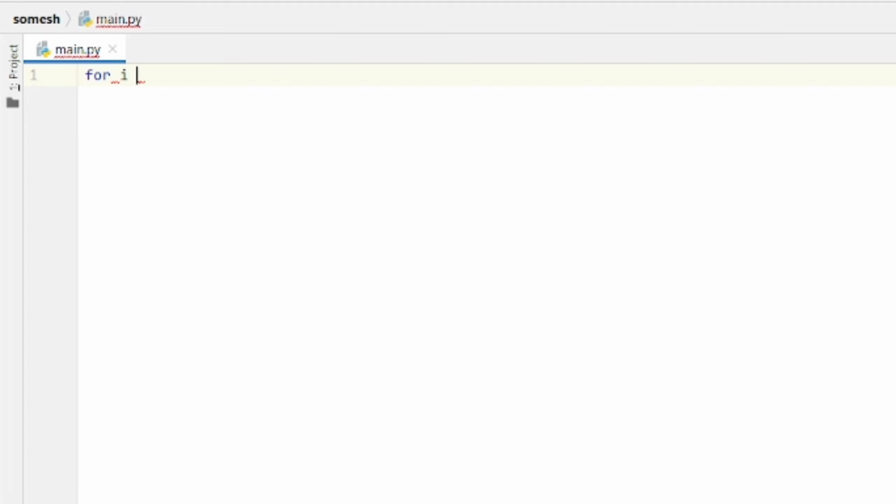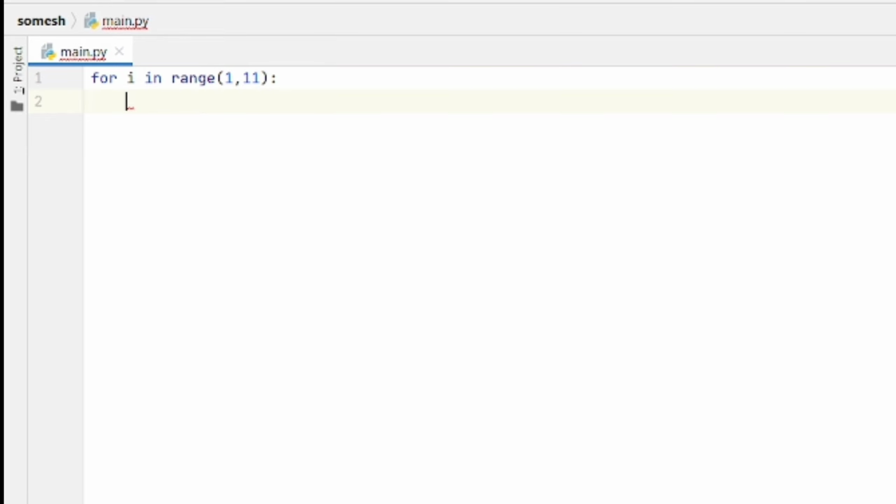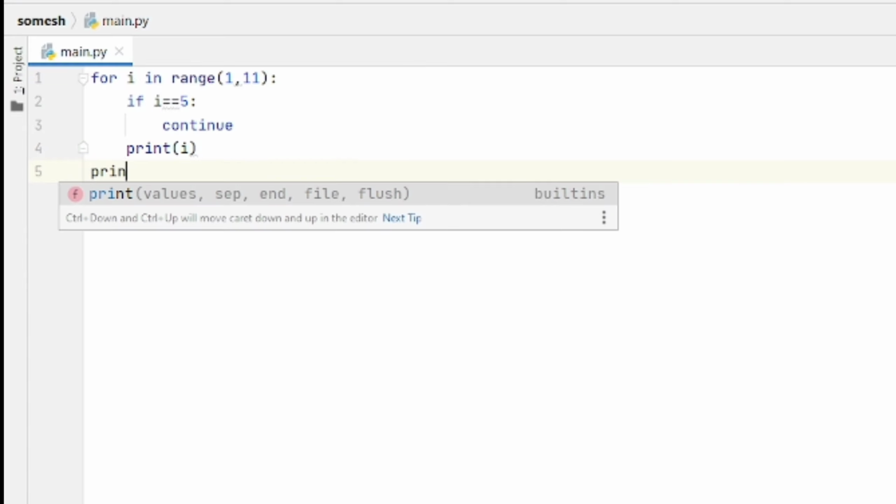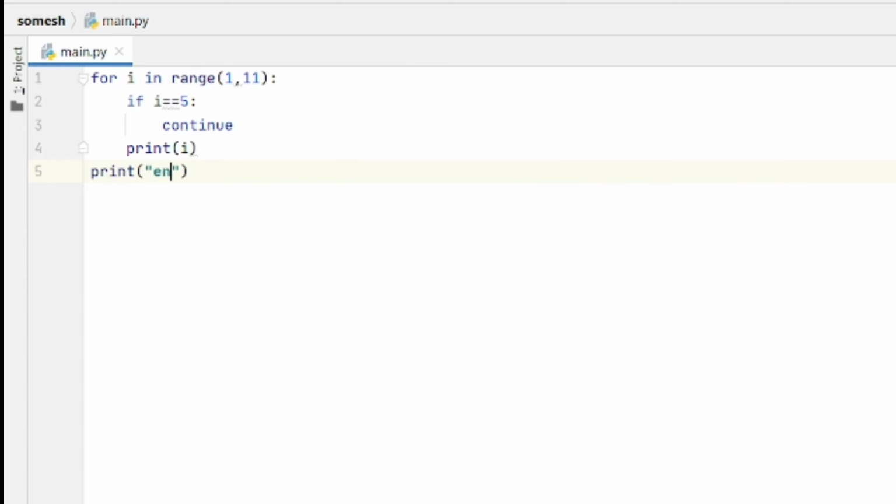Now we will see how to use continue in a for loop. For I in range of 1 to 11, now I want to skip the number 5 and get the remaining numbers as usual. So I use the condition: if I is equal to 5, continue, else print I, and at the last print end.